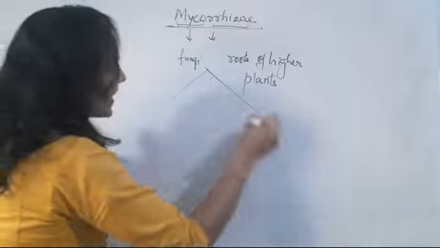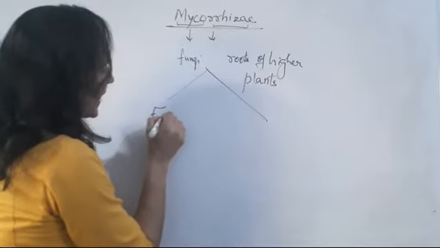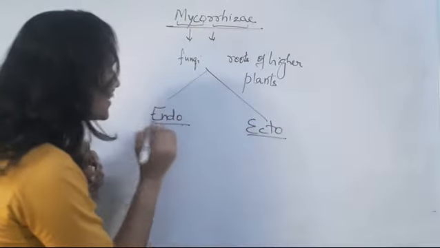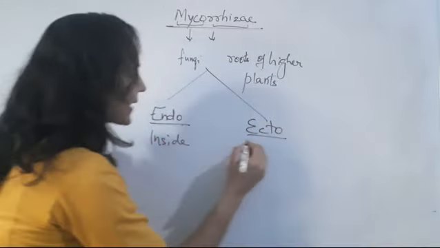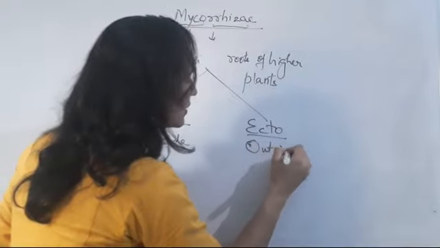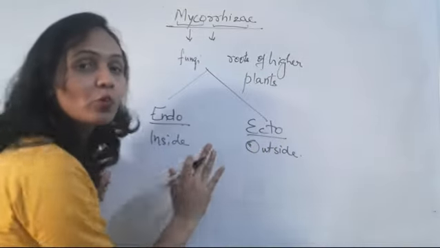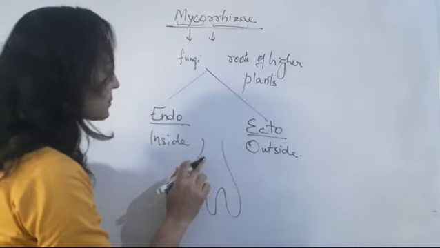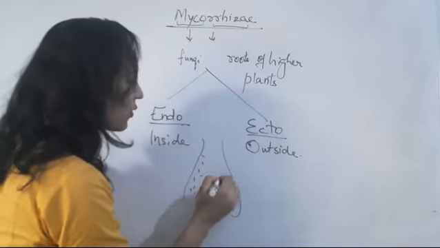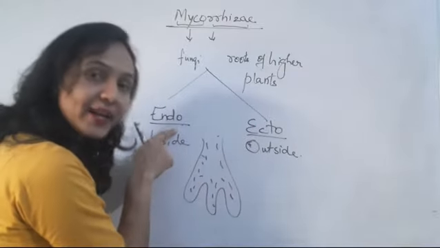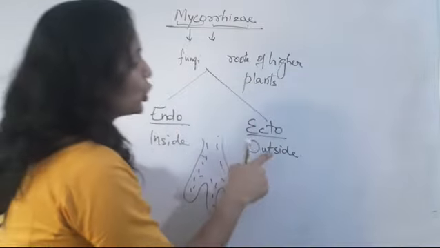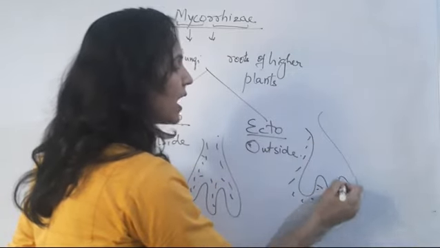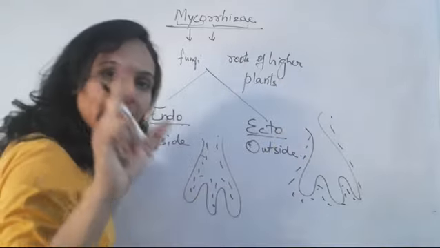Mycorrhiza are of two types, one is endomycorrhiza and the other is ectomycorrhiza. Endo means inside and ecto means outside. From the term you must know that those mycorrhiza present inside the roots of the plant are said to be endomycorrhizae, and those which reside outside the root of the plant are said to be ectomycorrhizae.